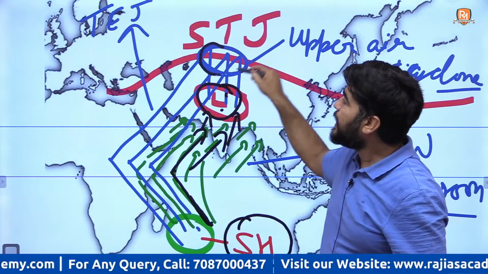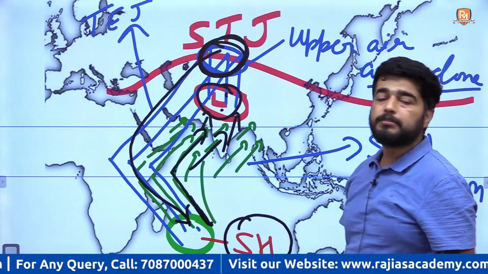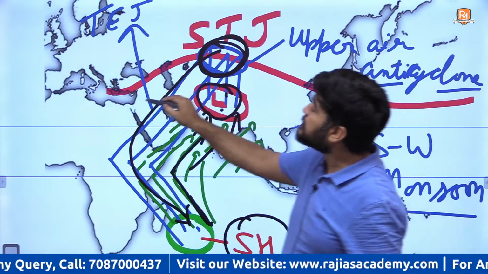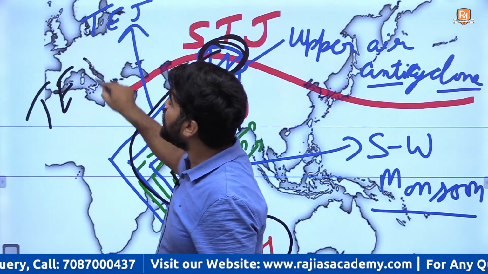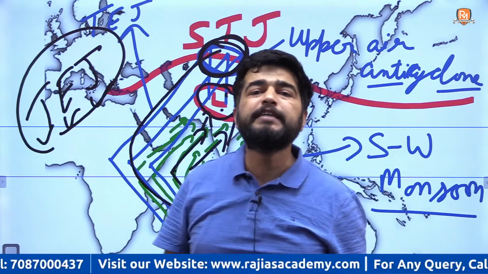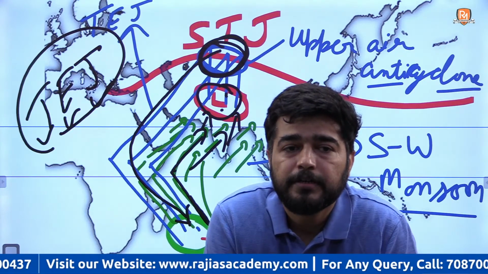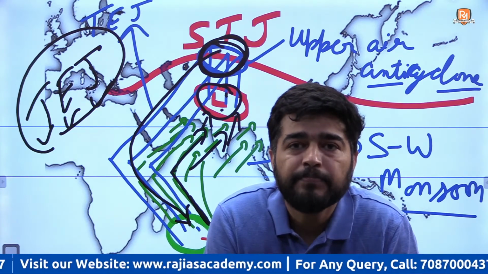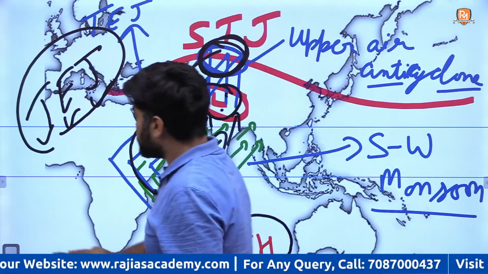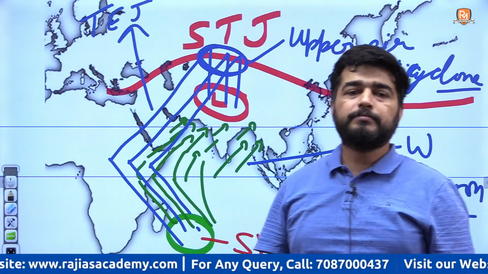They will rise, and in upper air circulation the wind will move towards southern subtropical high pressure, and this upper wind is known as TEJ or tropical easterly jet stream. This is temporary jet stream in upper air circulation over the monsoon region. ये temporary क्या बनी है आपकी? Tropical easterly jet stream. Got it or not? This is how your monsoon are established. Any doubt about this?